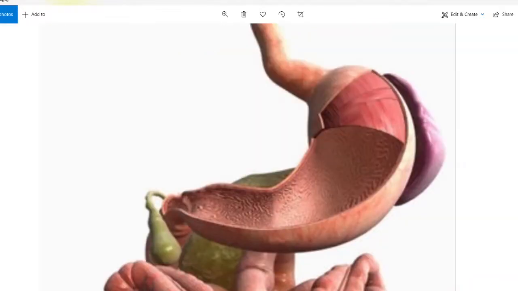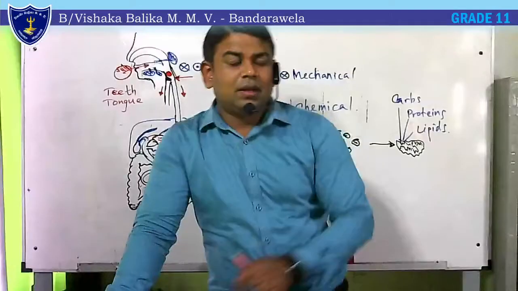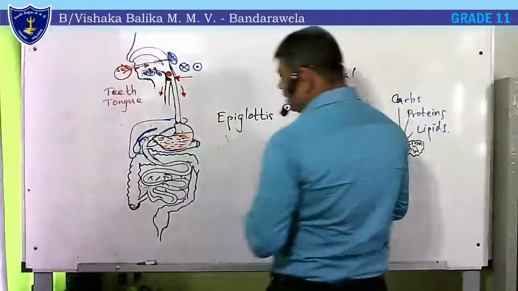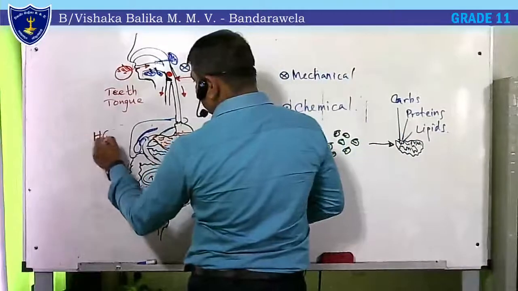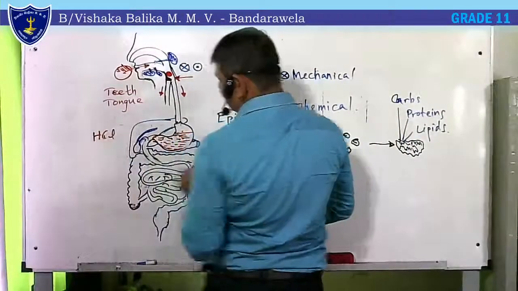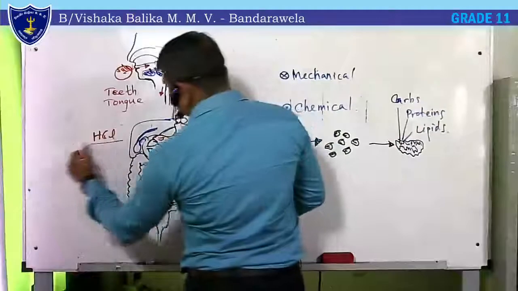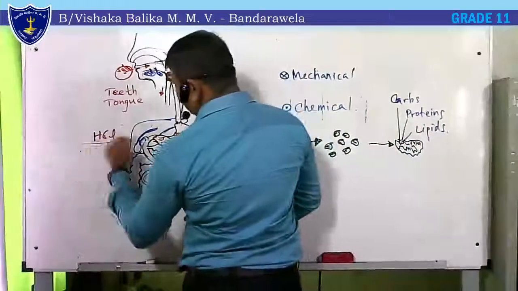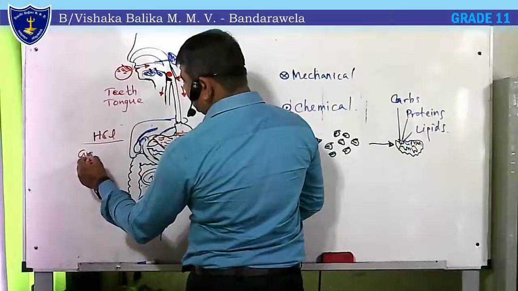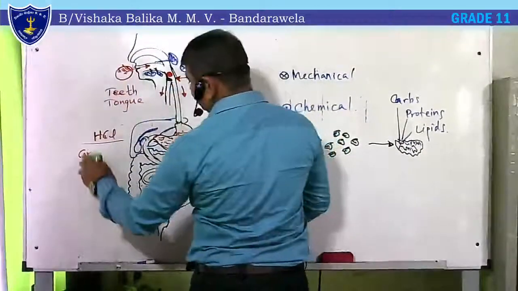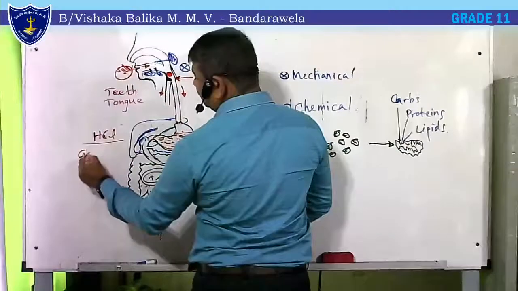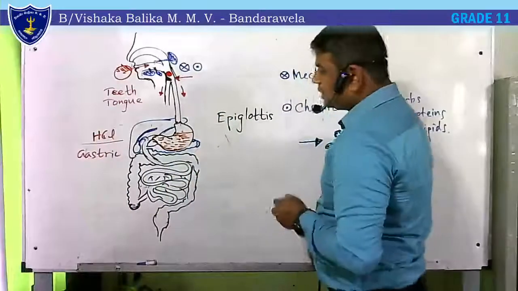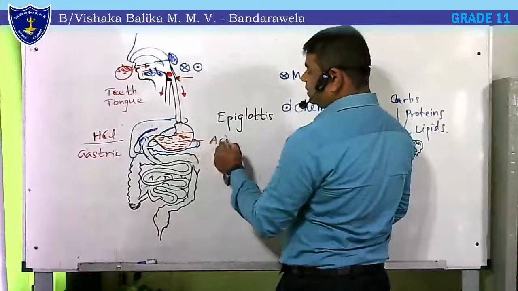Now let's talk about this one. A chemical is secreted into the stomach. The chemical mainly contains an acid called hydrochloric acid. And enzymes are also secreted, especially the pepsin enzyme. With the enzymes it comes, and this juice is called gastric juice, right? Gastric juice is acidic.